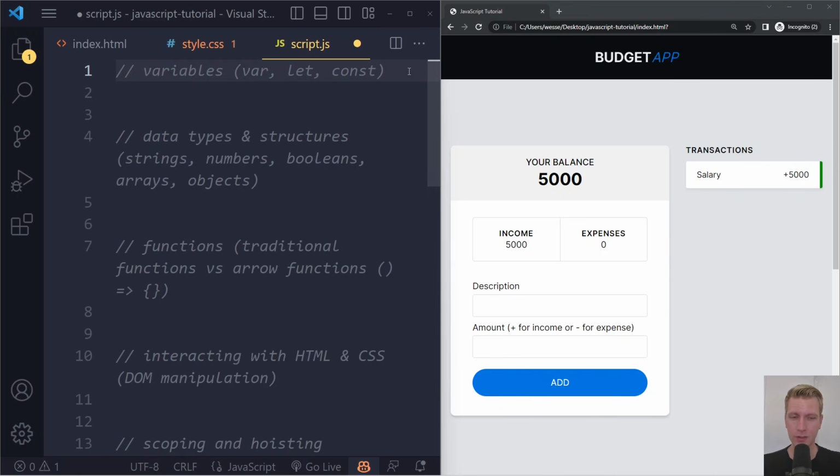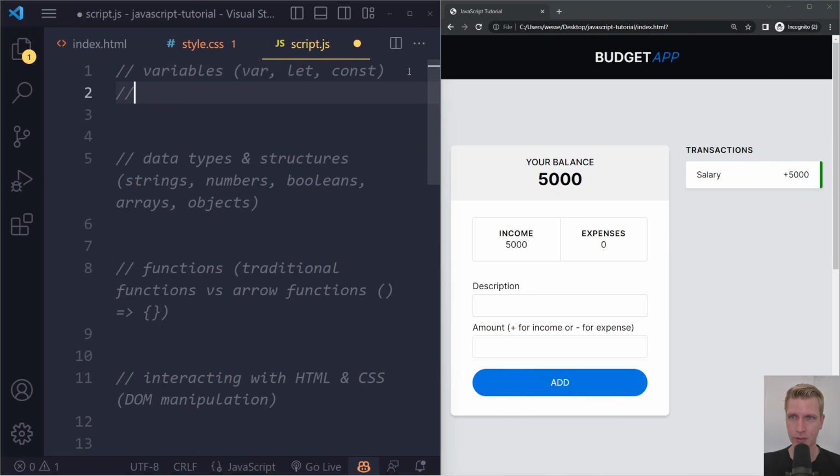All right, now maybe the first thing that's obvious is you can write comments here with two forward slashes, right? So I can type something here and it will be a different color than if you don't have two forward slashes. So a comment is basically just for the developer, just to add some structure or an explanation for something. And it's not really run as code, right? So it's not really doing anything. It's just some non-functioning text, essentially.